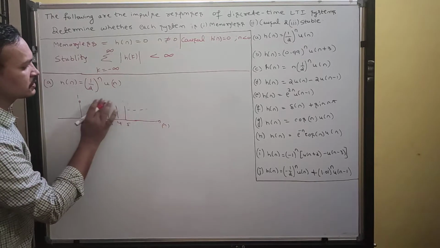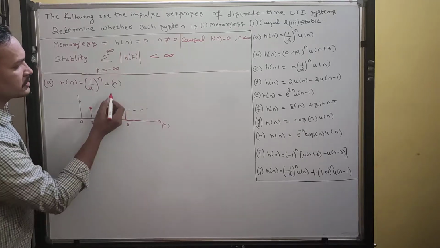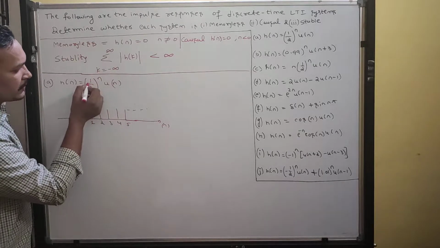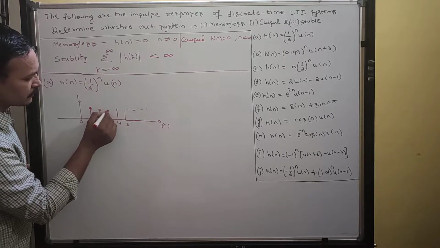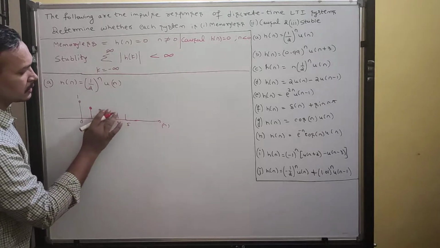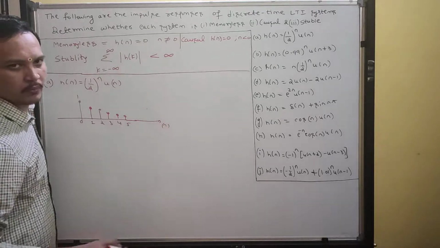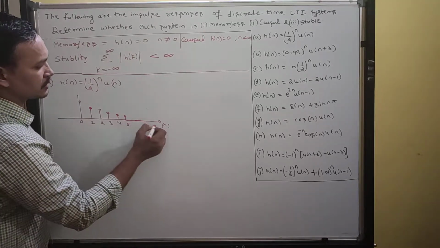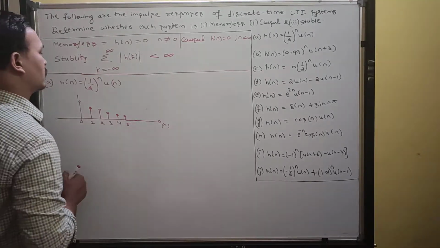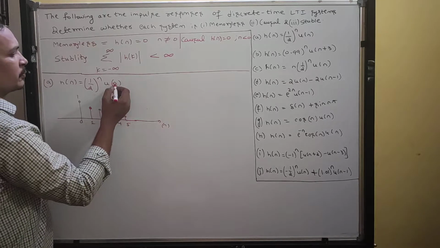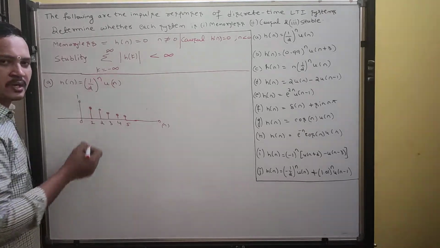Like this, if you keep on changing the values of n, your magnitude will decrease. Finally it will reach some 0 value. If I put n equal to 2, 1 by 2 squared is 1 by 4.